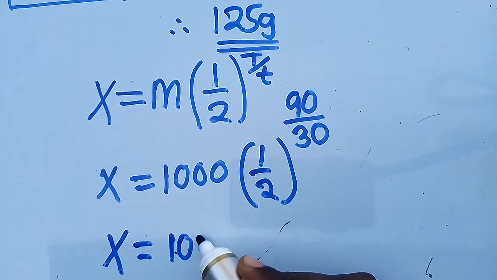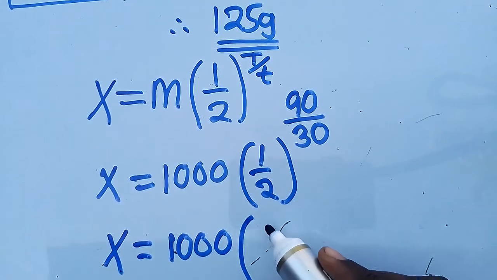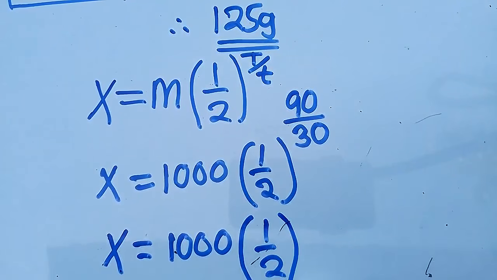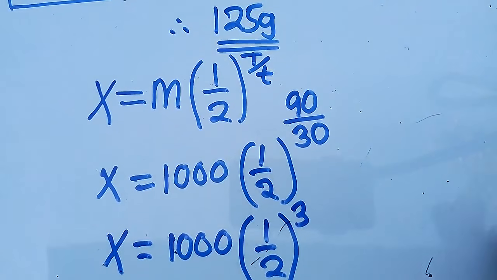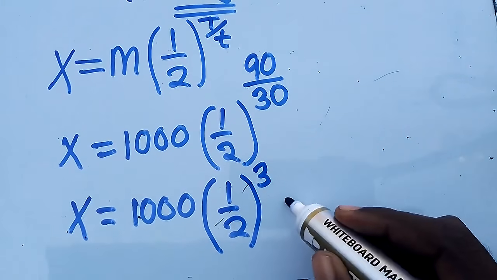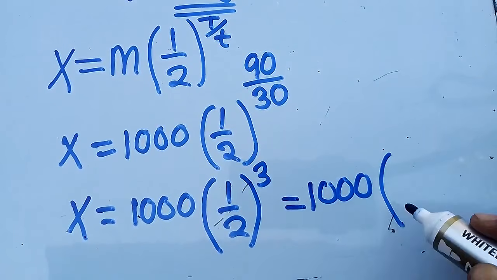1000. Have you seen? This is 1000. Then 1 over 2. Then you do that. What is 90 divided by 30? What are we going to get? We are going to get a 3. When you divide there, you are going to get a 3. This is just the same as 1000, like this, then multiply by half to the power 3.